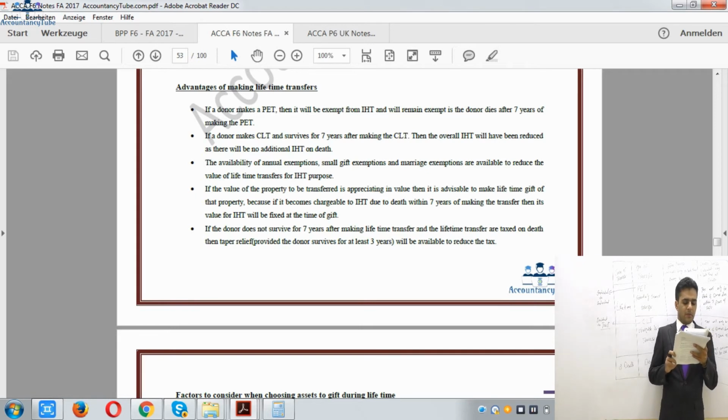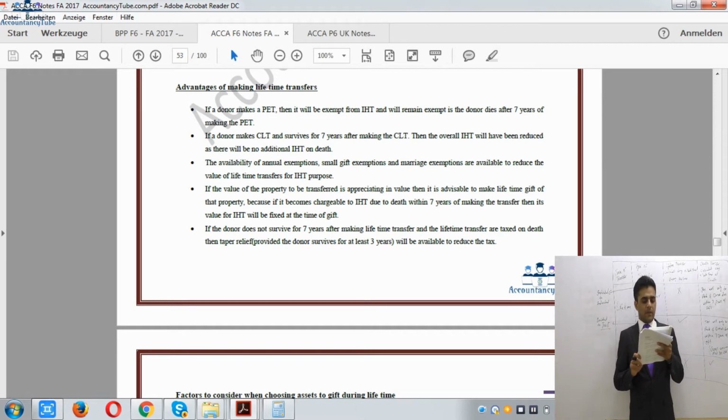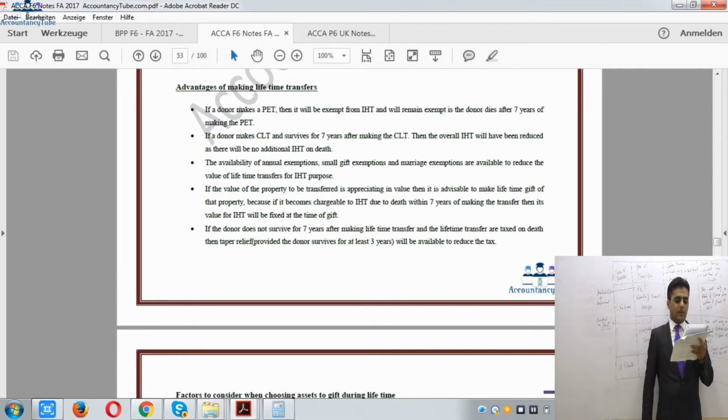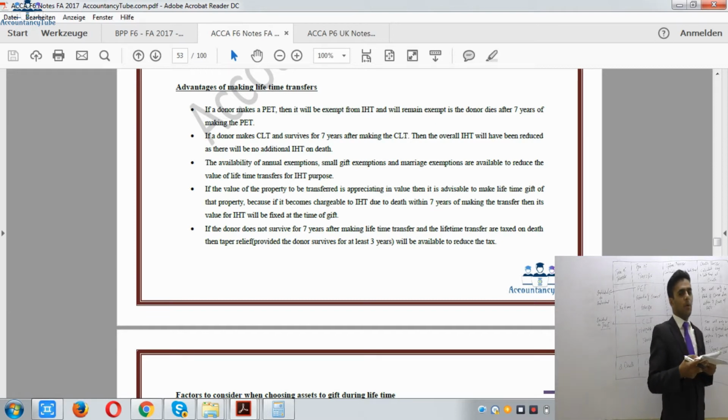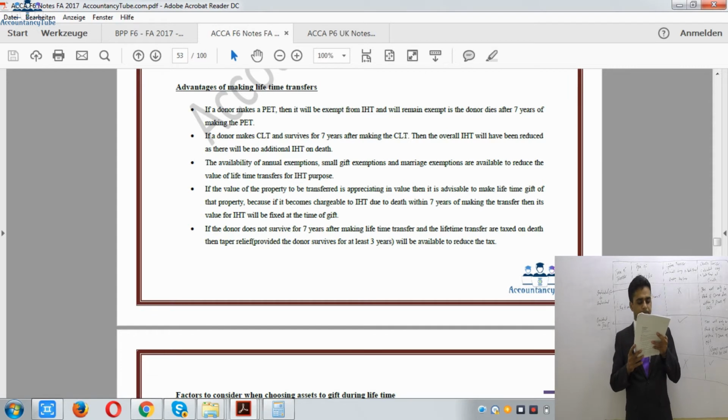And after that, it says if a donor makes a CLT and survives for 7 years, so if I am giving it as a CLT, a chargeable lifetime transfer, during lifetime, and I survive 7 years after the CLT, then the overall IHT will have been reduced, as there will be no additional IHT on death. Alright? So I will already have paid enough tax, so there might not be any additional tax to pay on death. So the earlier I give the gift, the chances are I might not have to pay tax on death. Right, then after that it says availability of annual exemption and small gift exemption. These are exemptions which are available only if you make a gift during lifetime.